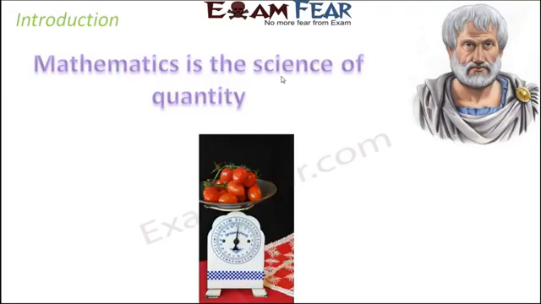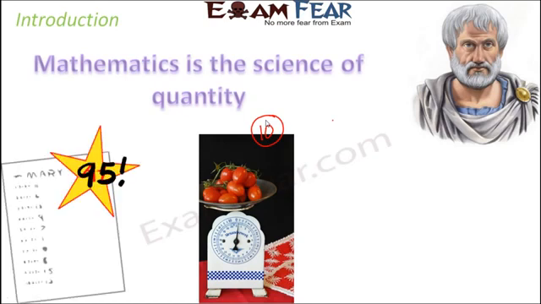For example, you go to the market to buy tomatoes. So it becomes very important to define to the shopkeeper how much tomatoes you need. Now when the shopkeeper asks you how much tomatoes you need, what do you say? You have to say a number. You either say I need 10 kgs of tomato, or you say I need 10 pieces of tomato. So what is 10? 10 is nothing but a number.